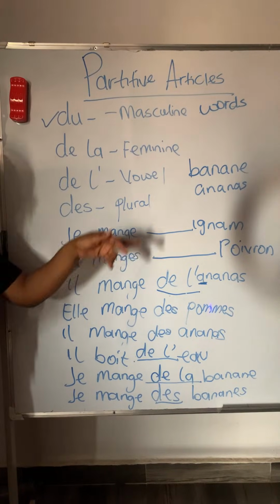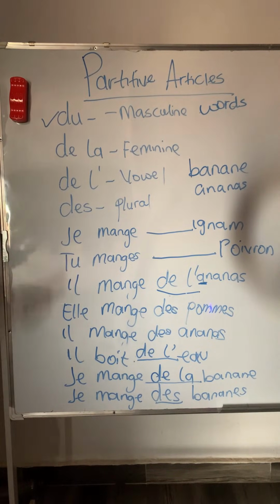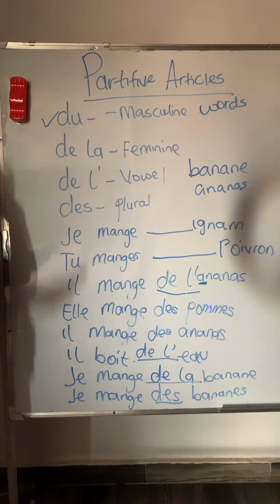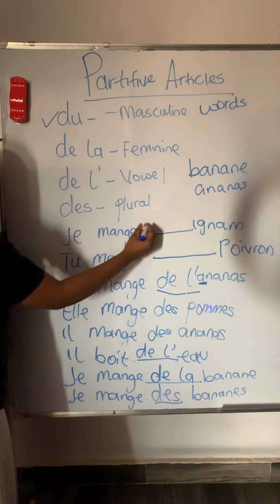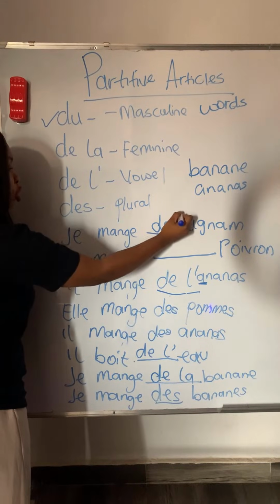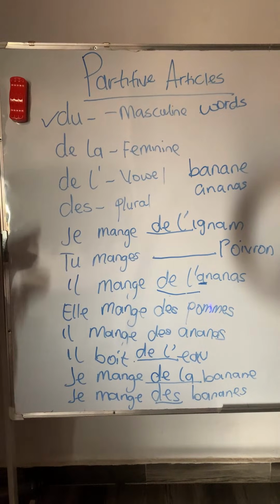Tu manges dash poivron. Take note, poivron is masculine. Okay, Elizabeth wants to be the first to get this one. Elizabeth, you did very well. So, je mange de l'igname. Je mange de l'igname. So, the next one, who's going to tell us?